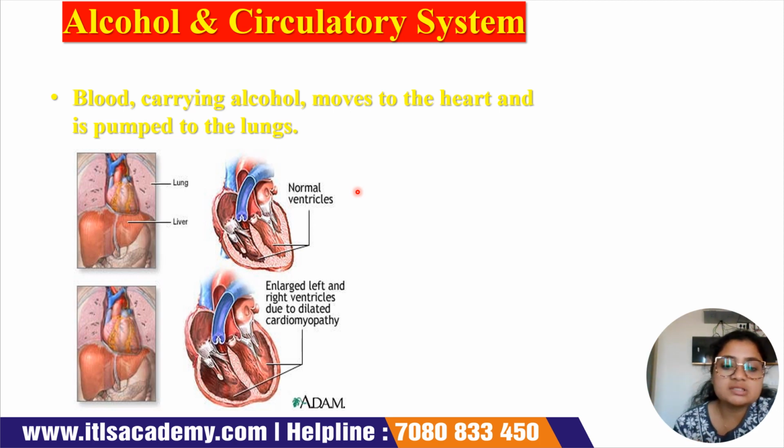This is how the normal ventricles look, both the right and the left ventricles, and this is after the harmful effect of alcohol on the heart, where we have enlarged left and right ventricles. Both the left and right ventricles will be enlarged due to dilated cardiomyopathy. So what do we mean by cardiomyopathy? It's basically a pathological effect on the cardiac muscles, as a result of which the ventricles will be dilated and expanded.